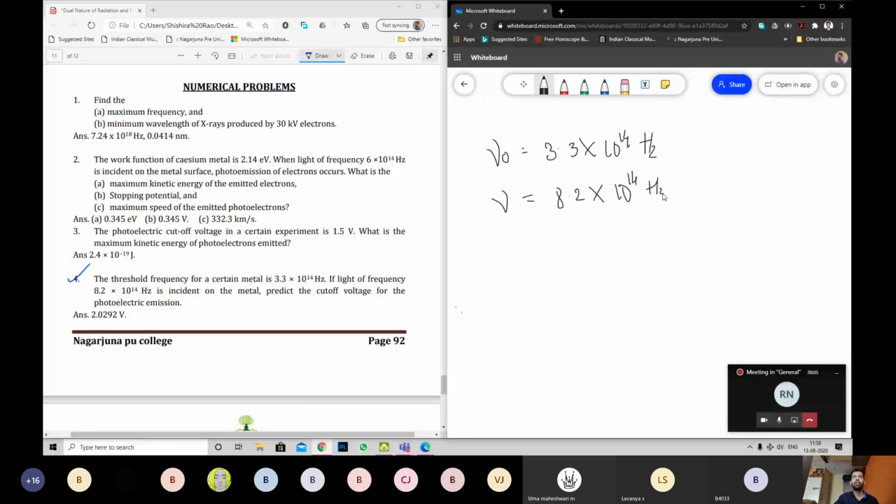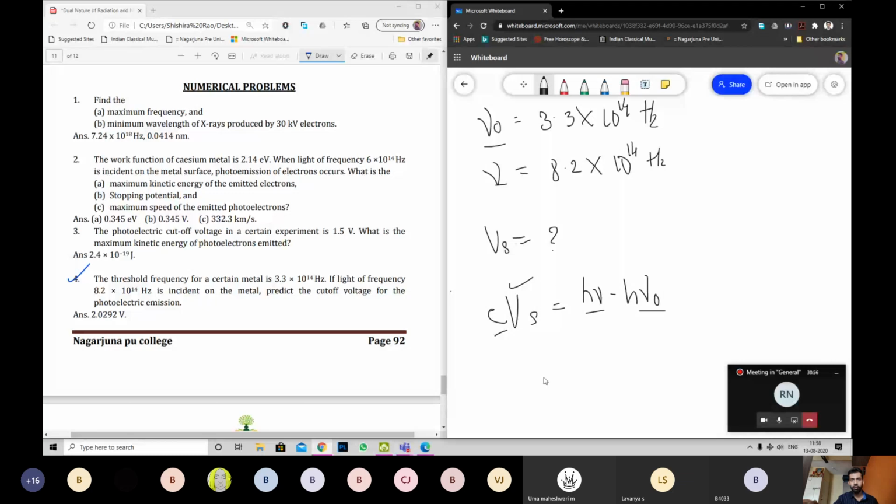Now you take the equation, the earlier one. You don't write Kmax. Like you have Kmax equals E into Vs. Maximum kinetic energy equals charge of electron into stopping potential. So write E into Vs directly. E into Vs, this is the formula, equals h nu minus h nu naught. Now why this specific formula? I have nu and nu naught. H is a constant. E is a constant. This is what I want. All the terms are known factors. Put the value, get the answer. Be done with it.